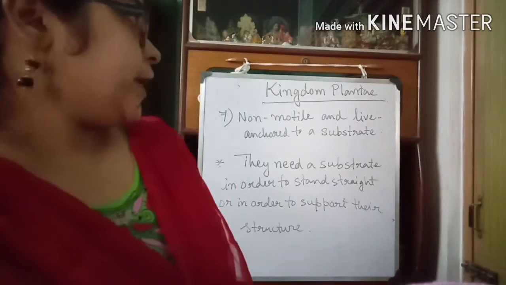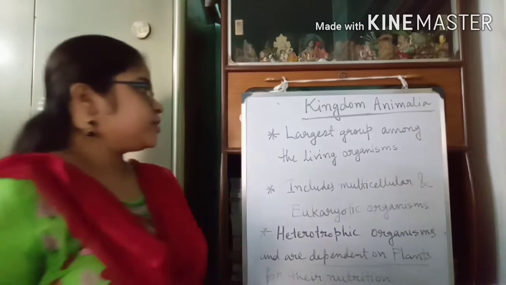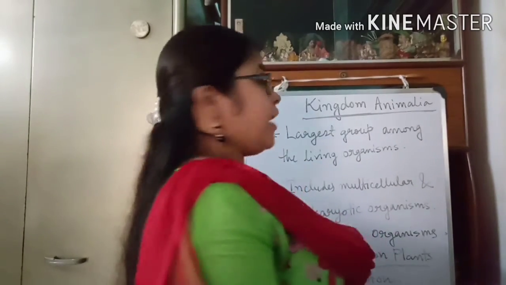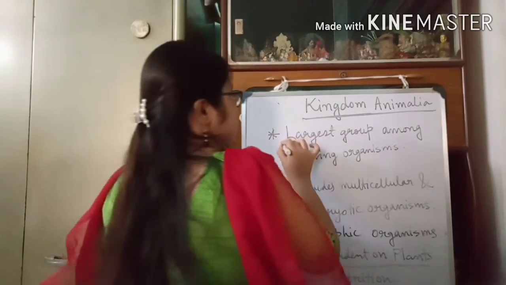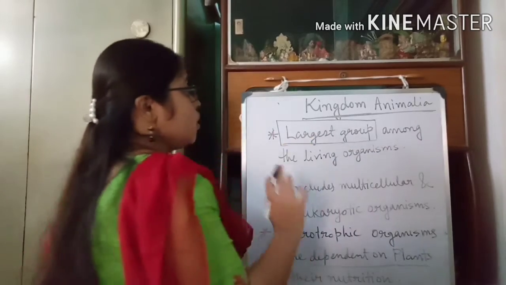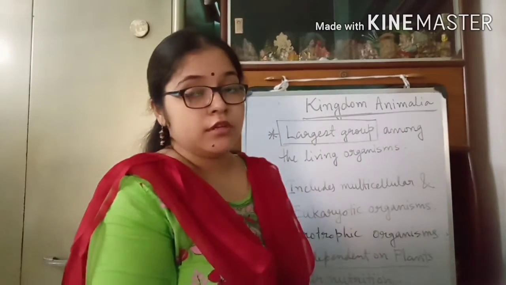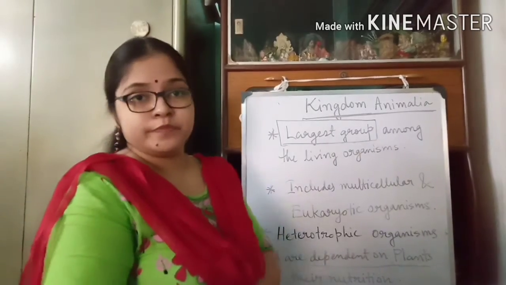Now we will move to our next kingdom, that is kingdom Animalia. Now kingdom Animalia, this is the largest group among all the living organisms. That means this is the largest kingdom.